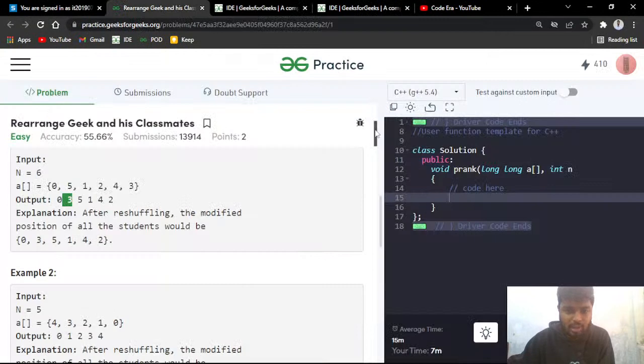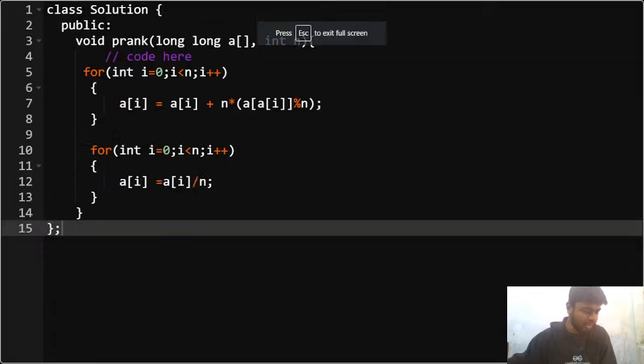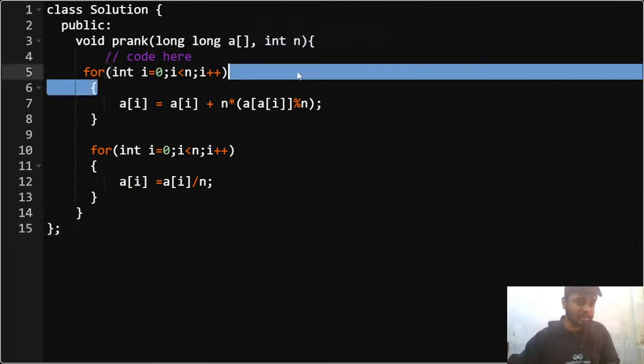So let me check here. I have here also 0 3 5 1 4 2, and let me show you the code, like how I have done this. Please give me a +1 in the chat, guys, if you have understood this much part correctly.